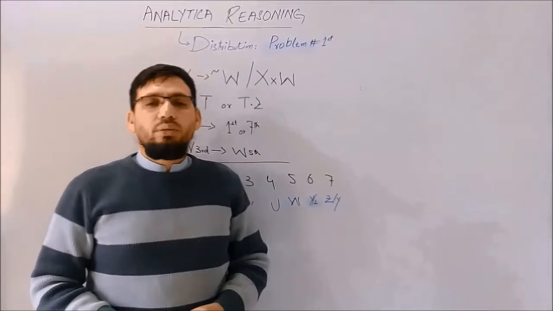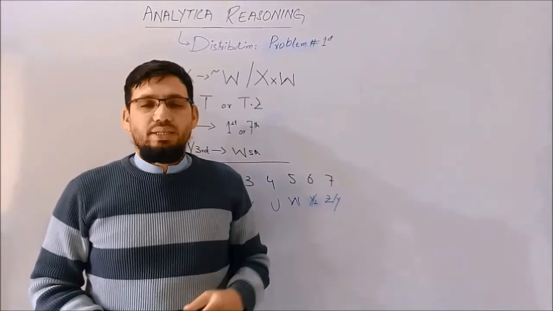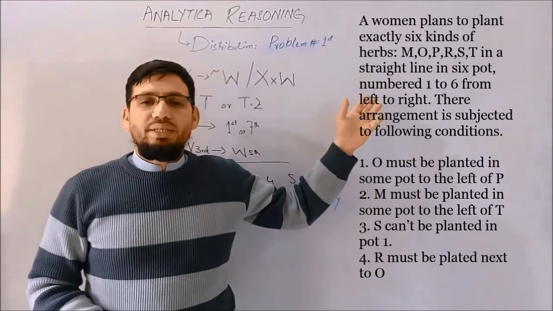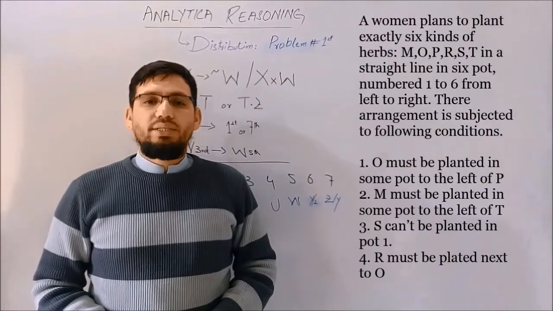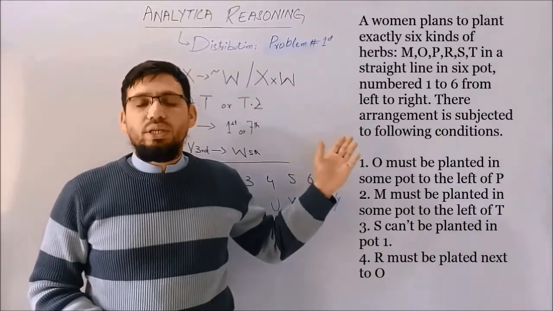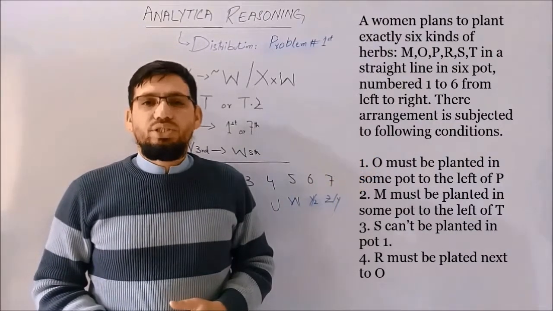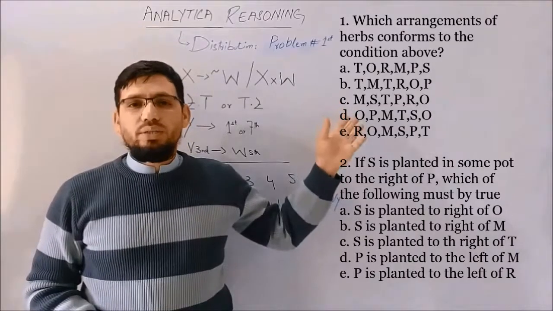I hope it will not be difficult for you to solve a case of distribution just like this. Here is your assignment: a woman plans to plant 6 kinds of herbs, which are M, O, P, R, S, T. And there are 4 restrictions about this arrangement. After symbolizing these restrictions, you have to answer the questions which are here on your screen.